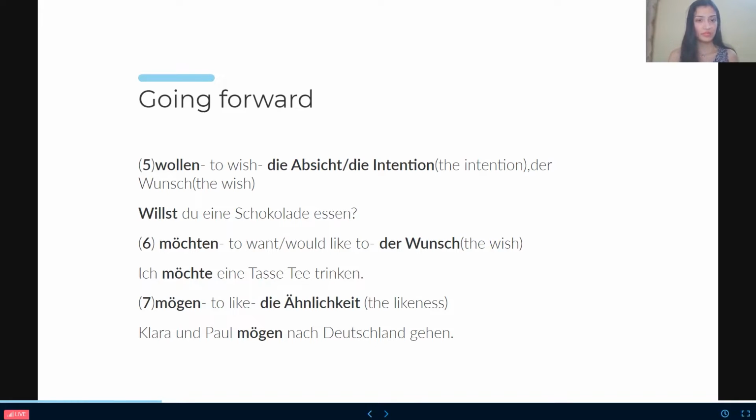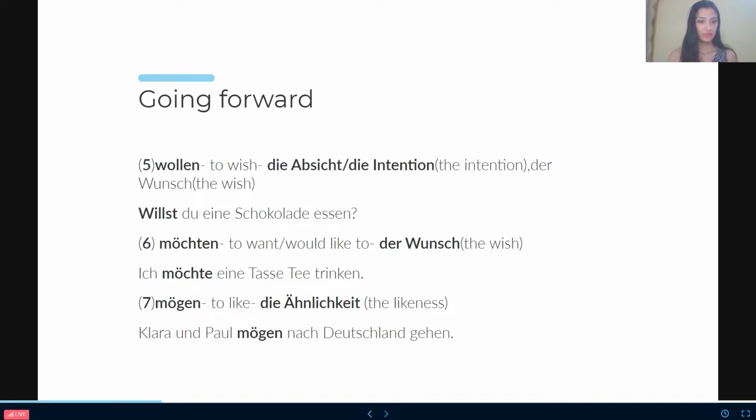For example, ich möchte eine Tasse Tee trinken. I want to drink a cup of tea, or I would like to drink a cup of tea. Okay. Now in the seventh one, mögen. Mögen is to like, which is showing a likeness, as the term suggests, the English word, likeness. Here, this is showing your likeness, your fondness towards something or towards someone.